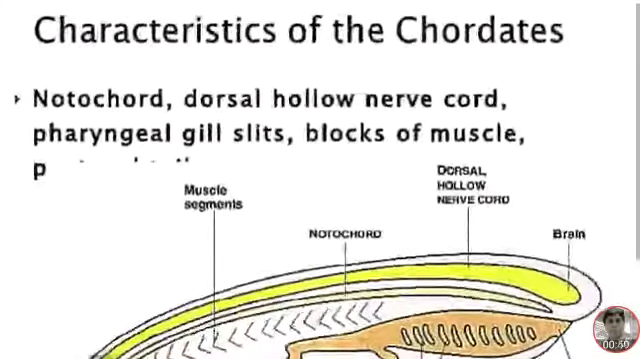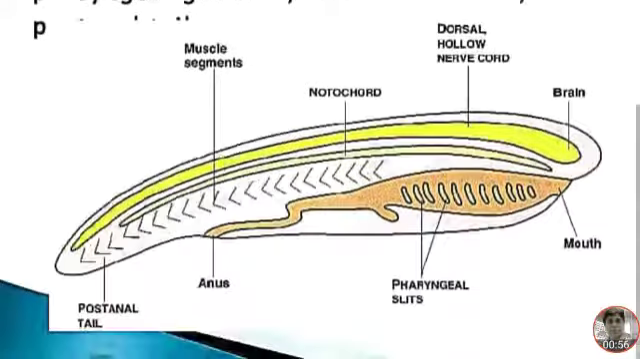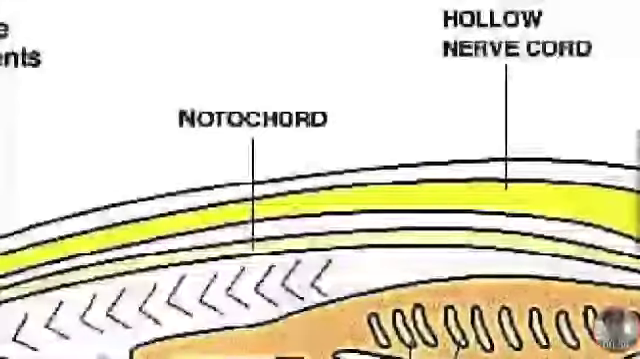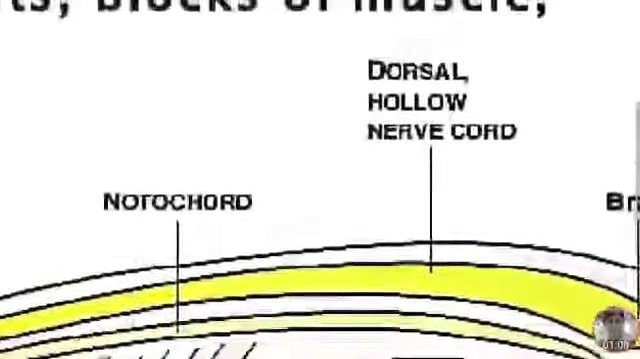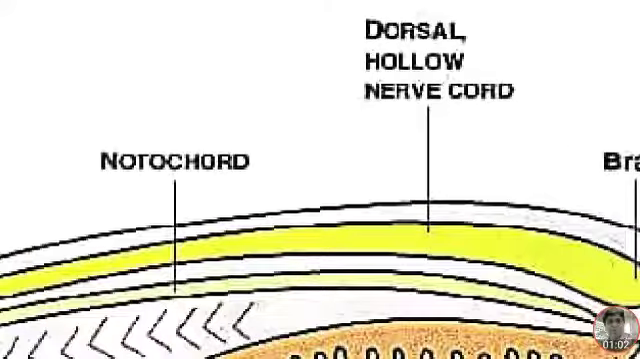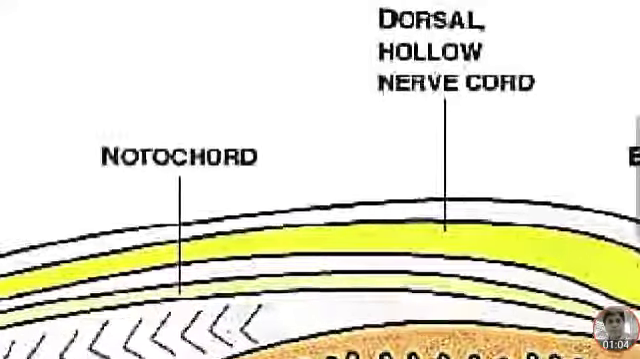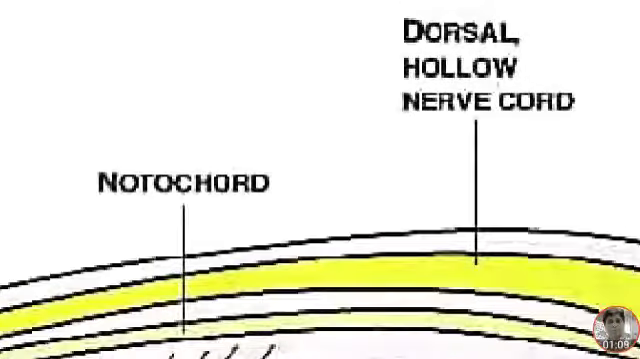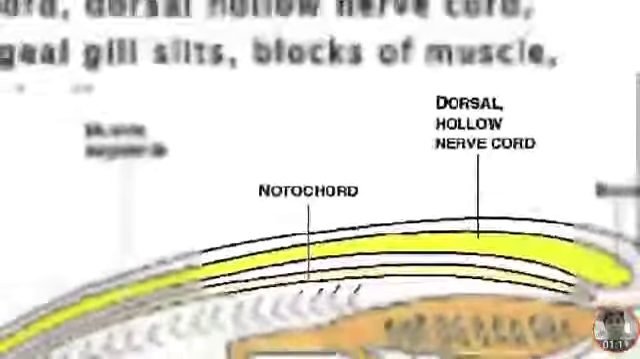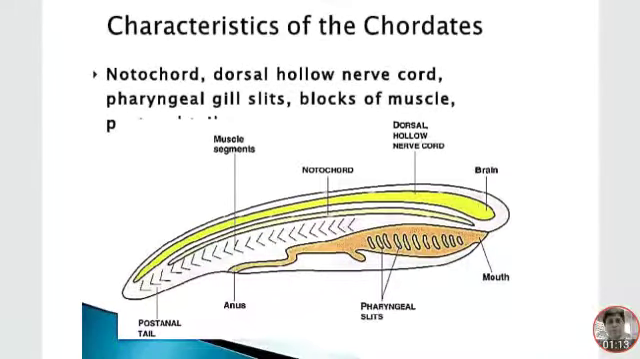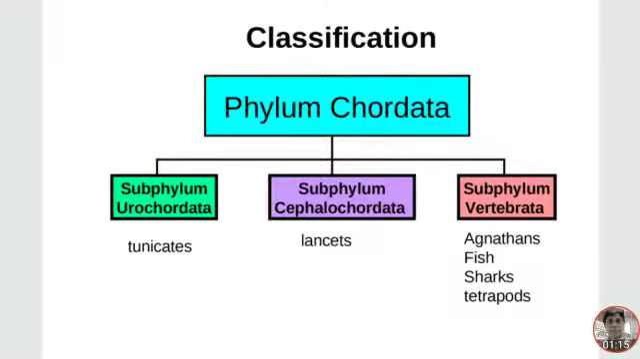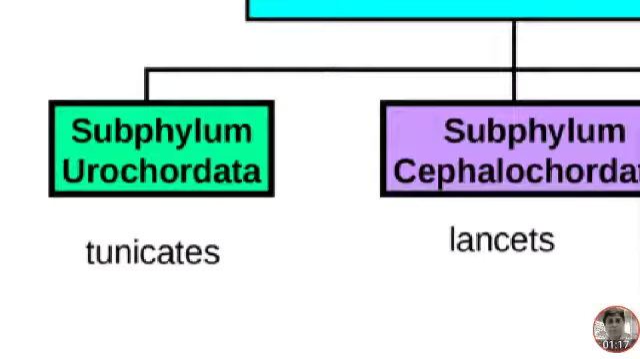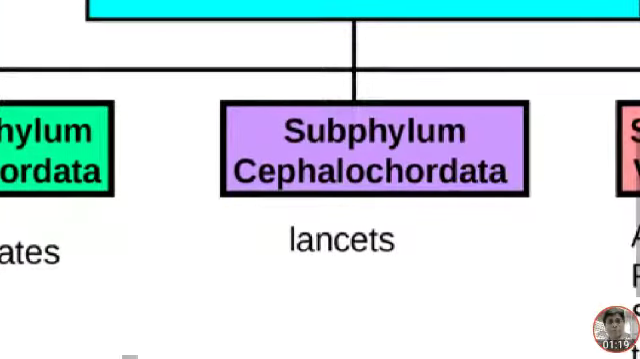Characteristics of chordates: they have a notochord, a dorsal hollow nerve cord, pharyngeal gill slits, and blocks of muscles. This is a notochord, and this is the dorsal hollow nerve cord. The notochord will develop into the spinal cord, and the nerve cord into the spine.